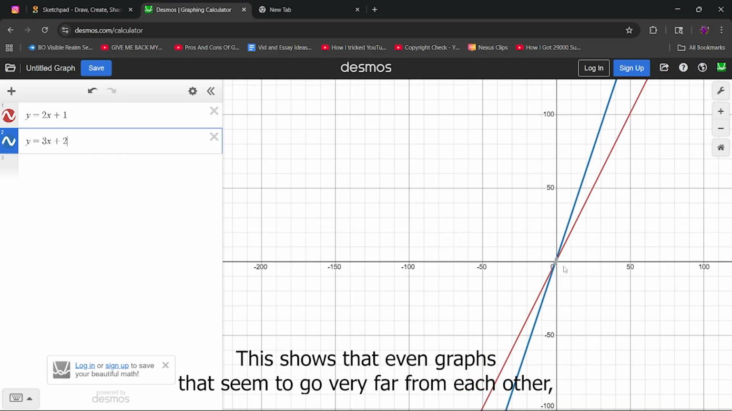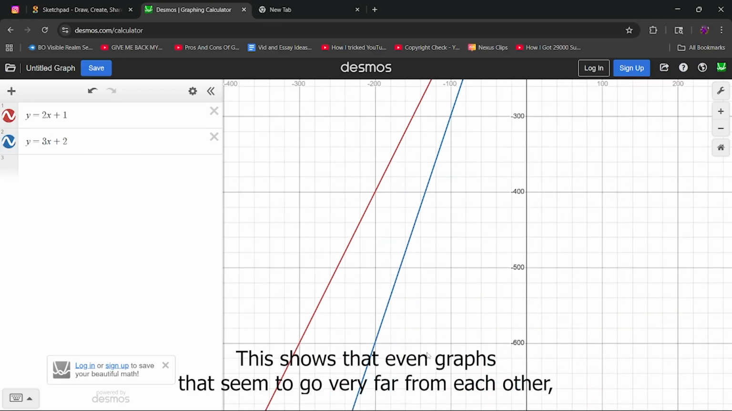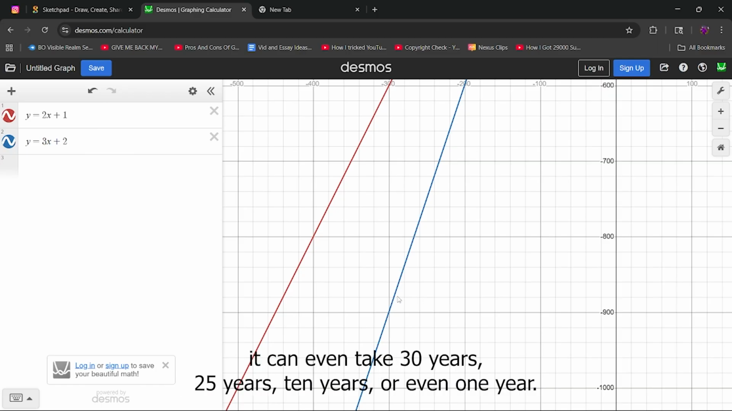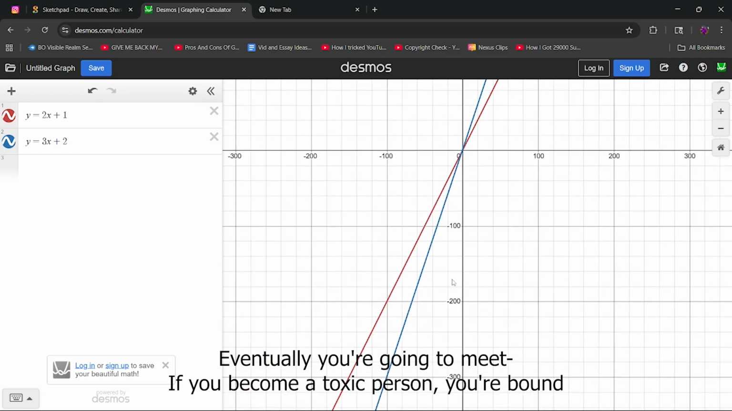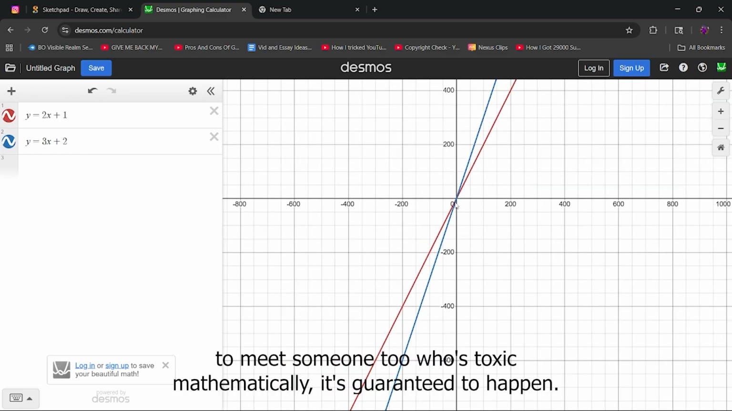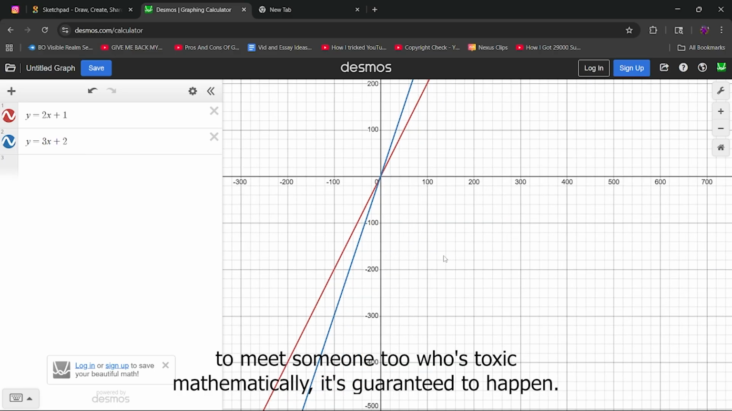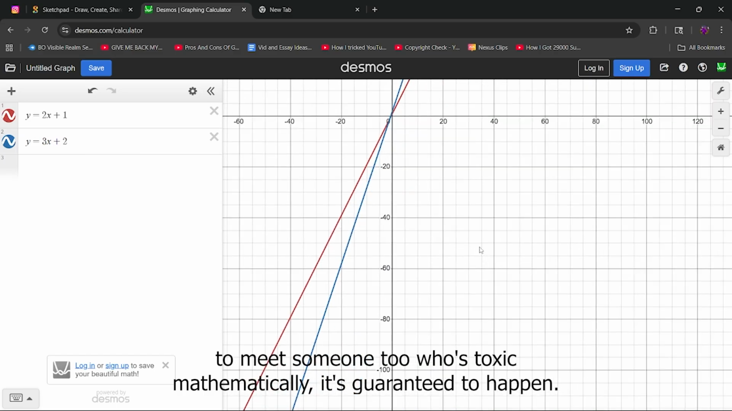This shows that even graphs that seem to go very far from each other, it can even take 30 years, 25 years, 10 years, or even 1 year. Eventually, if you become a toxic person, you're bound to meet someone who's toxic too. Mathematically, it's guaranteed to happen.